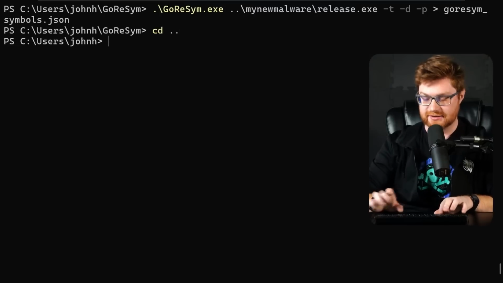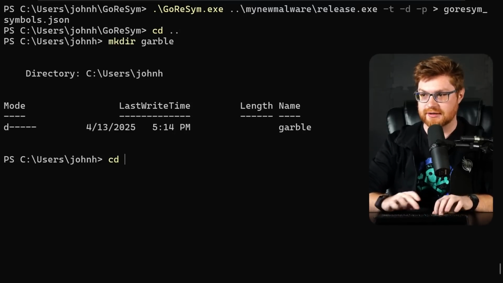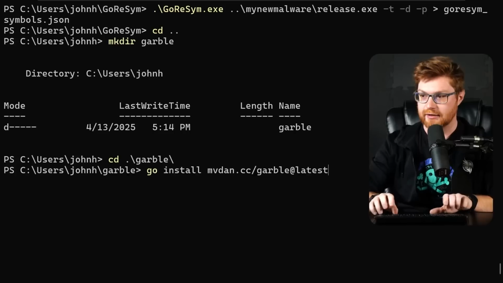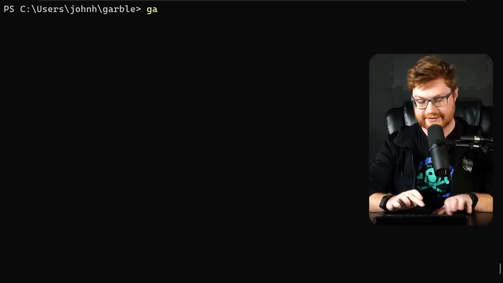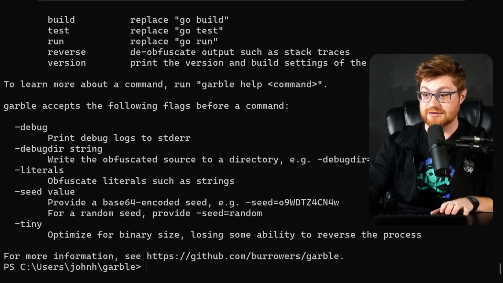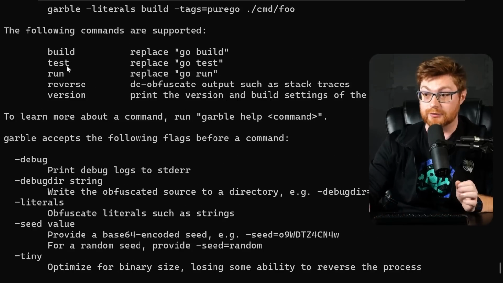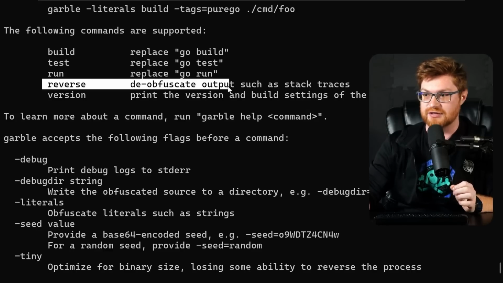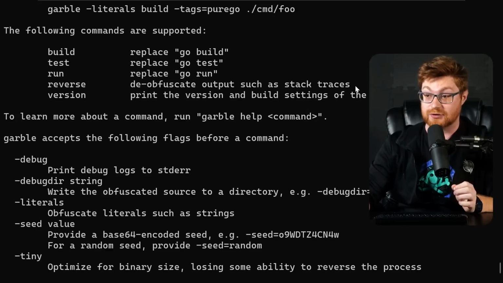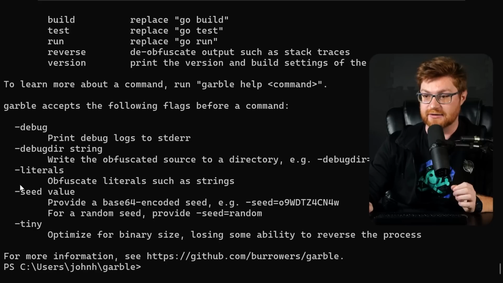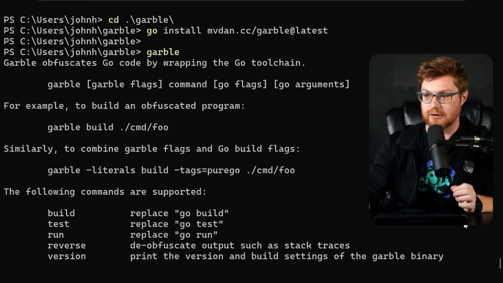Back at the command line, let's make another directory for us to work in. Let's create a garble folder, and now let me install garble. Now I can run the command garble, nice and easy, and basically it is go build. It's replacing go build, and other things like go run, go test, etc. Of course, there are the commands to reverse it if you want to deobfuscate the output, if you could track it down, and the other options like literals, maybe tiny, and a seed value if you want to supply your own seed for a lot of the work that it will do.